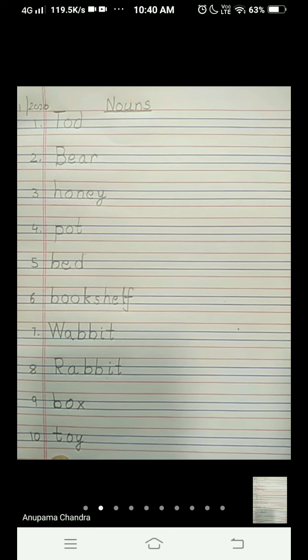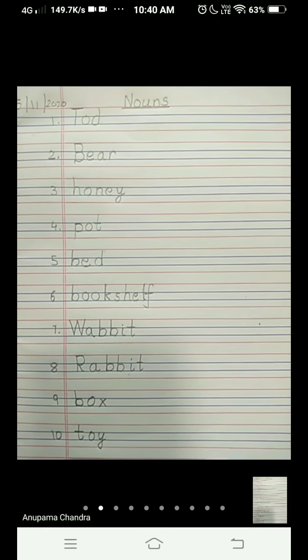Okay, so this is all for today, children. We have written 10 words in our noun page. Okay, and for the rest, read the chapter, and if you find any new noun, then you will write it here. Okay, the rest of the nouns are repeated.